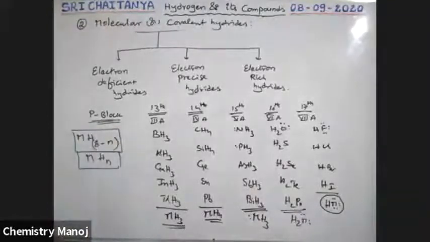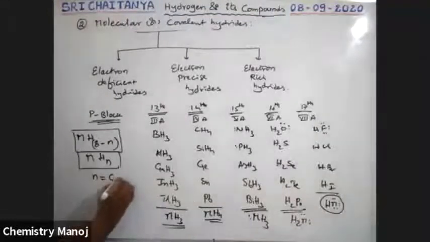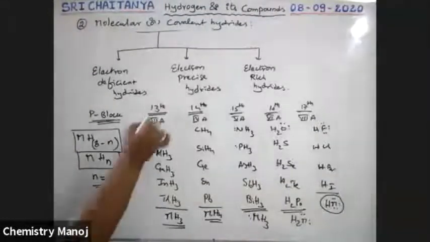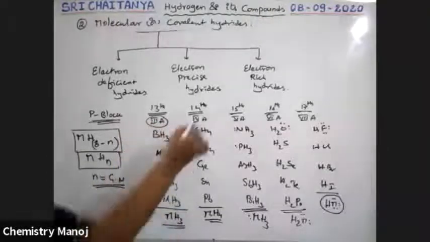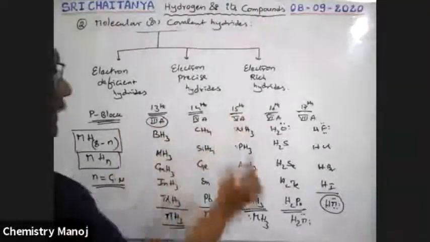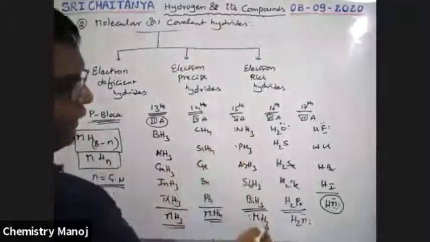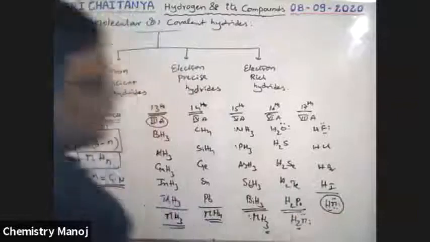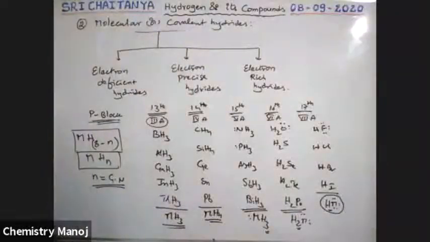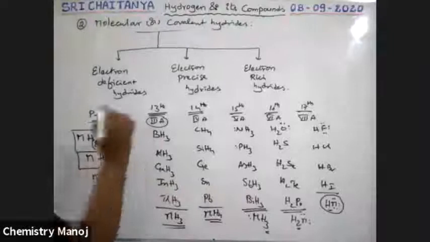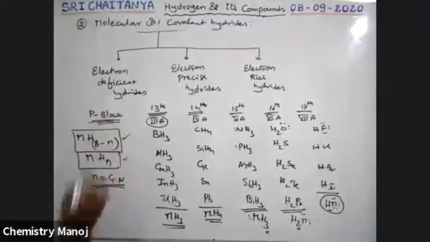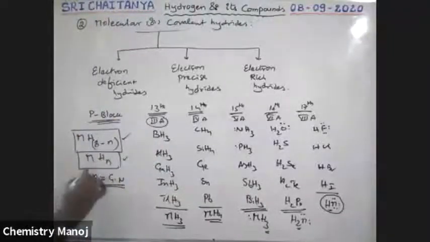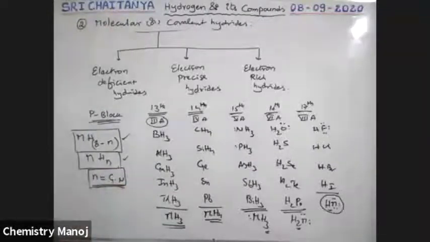So 8 minus n, here n is nothing but the group number. For the third group, it is 3. Fourth group, it is 4. Fifth group, 8 minus 5, 3 hydrogens. 8 minus 6, 2 hydrogens. 8 minus 7, 1. That means the general formula for these P block hydrides is MH(8 minus n) or MHn type compounds. Here n is nothing but the group number. So it is very, very important. The valence here is the group number valence.